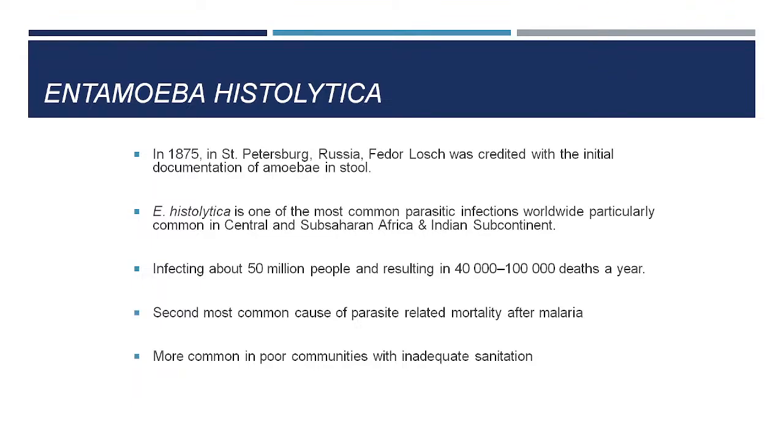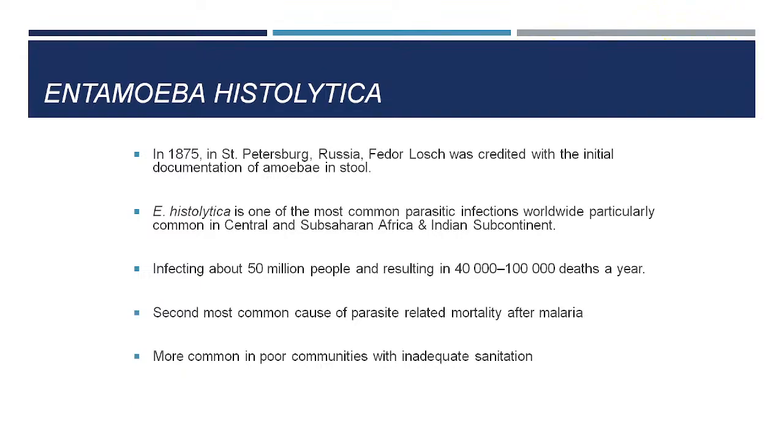Entamoeba histolytica is a parasite which was identified in the late 19th century, when Fedor Lösch documented amoeba in the stool, and as of now it is a very important parasite. It traditionally has a worldwide distribution.